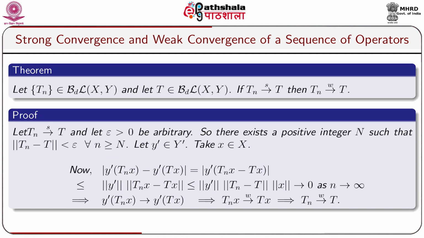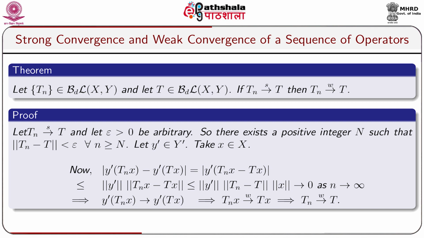Let us take a theorem. Let the sequence of bounded linear operators Tn belong to BDL(X,Y) and let T belong to BDL(X,Y). If Tn converges to T strongly, then Tn converges to T uniformly. Let Tn converge to T strongly, and let epsilon greater than 0 be arbitrary. So, there exists a positive integer capital N such that norm Tn minus T is less than epsilon for all n greater than or equal to capital N.